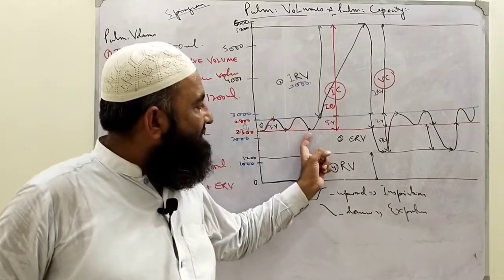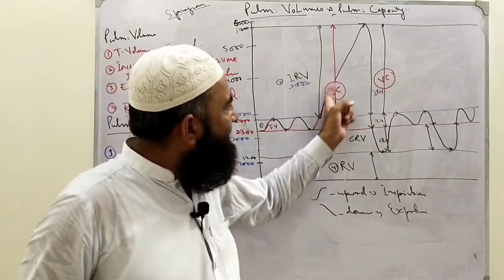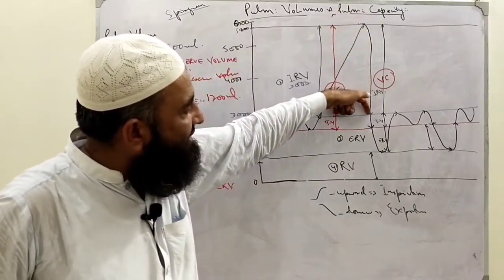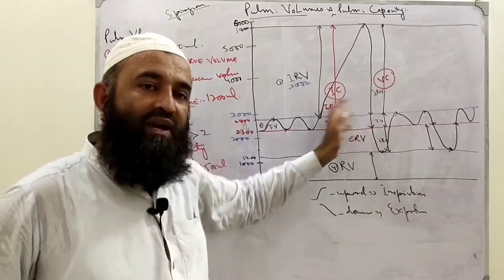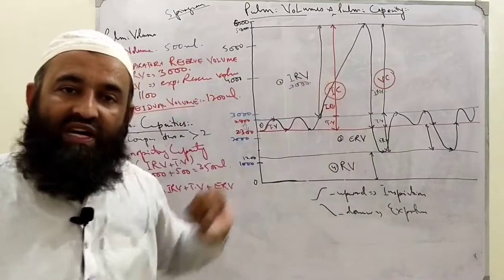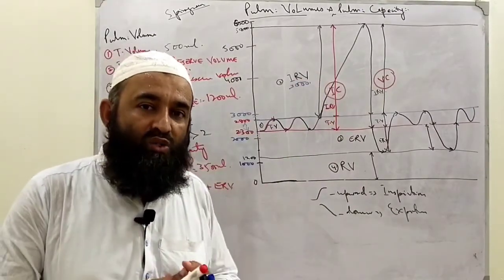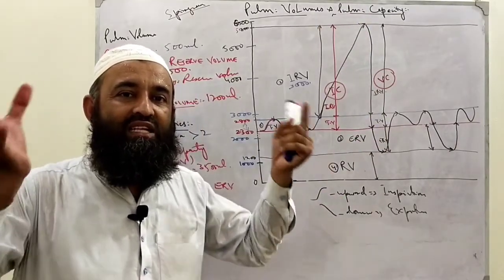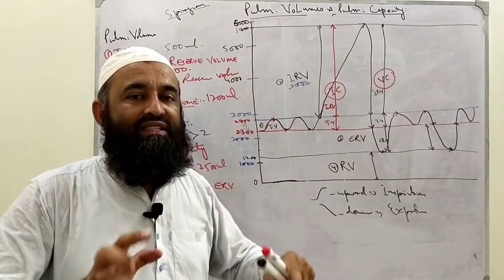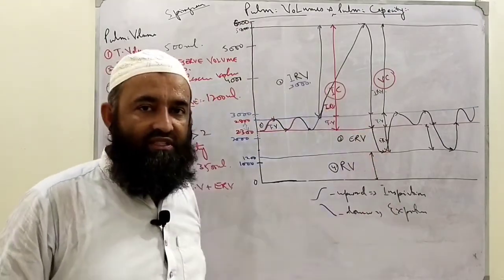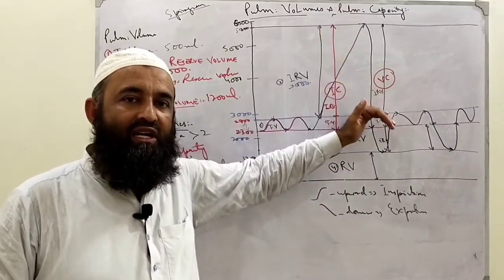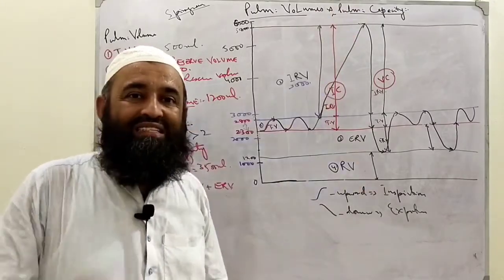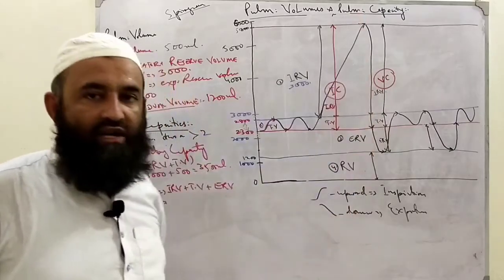We are inspiring, see, normal air goes inside the lung, extra air goes inside the lung. From this point what happens? Expiration starts. First we expire the extra air, then we expire the tidal volume, then we expire the air with maximum effort. So this vital capacity can be defined as the amount of air expired from the lungs, first filling the lung up to the maximum extent, then expiring with maximum effort. Clear? So the amount of air expired from the lungs, first filling the lung up to the maximum extent, then evacuating that lung with maximum effort. This whole is called vital capacity.